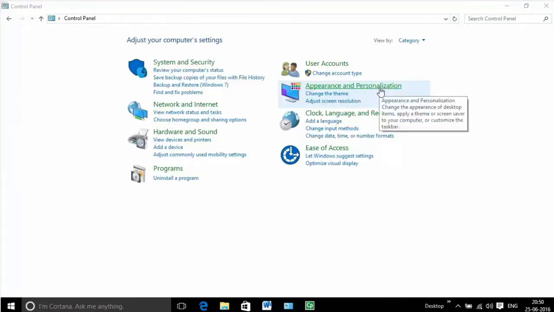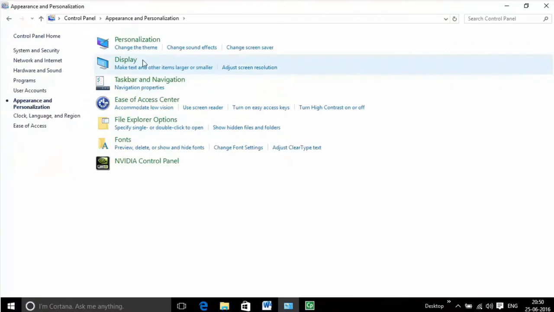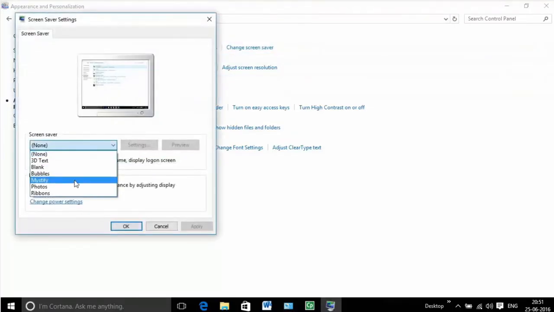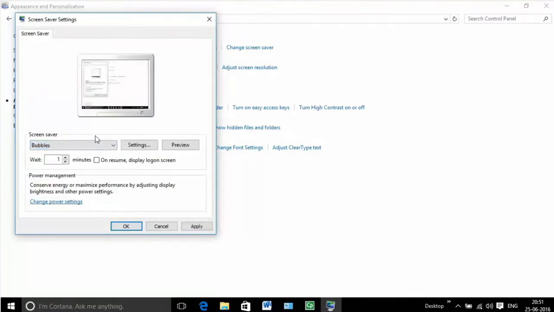Appearance and personalization. This option allows the user to change the display characteristics of their computer. Allows users to change the desktop background, that is wallpaper, to a picture of their choice, and specifies how it should be shown. Allows the user to change or disable the screensaver and specify how long it takes to activate and whether to ask for a password on resume.